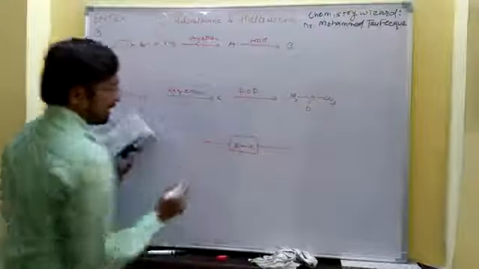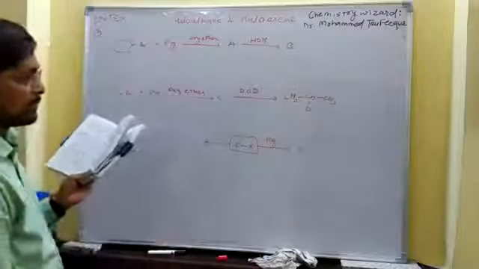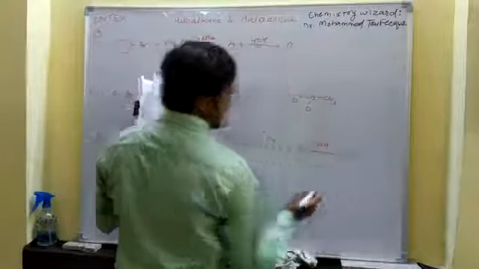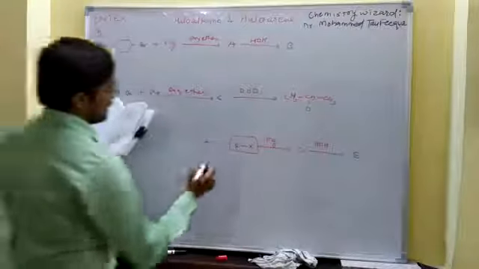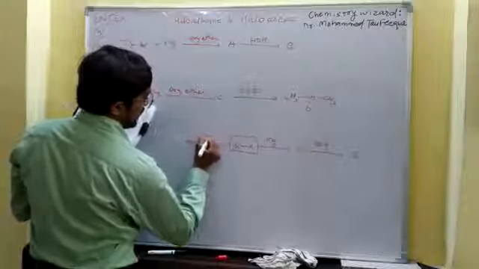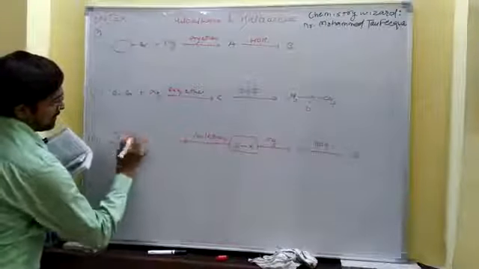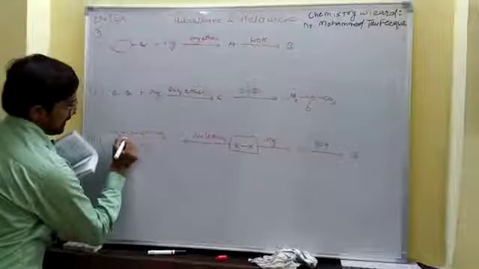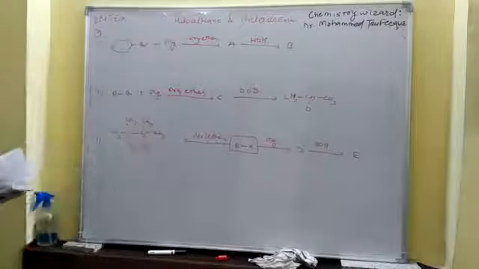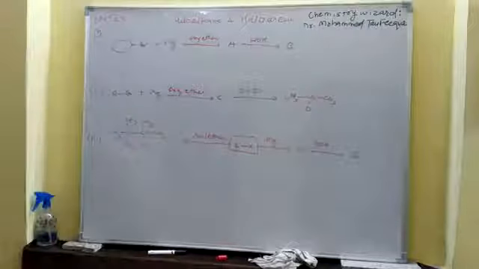This R-X reacts with magnesium and produces D as product, and when this D reacts with water, it produces E. Now, if this R-X is allowed to react with sodium in presence of ether, it gives CH3, C, CH3, CH3, CH3, 2,2,4,4 dimethyl butane.